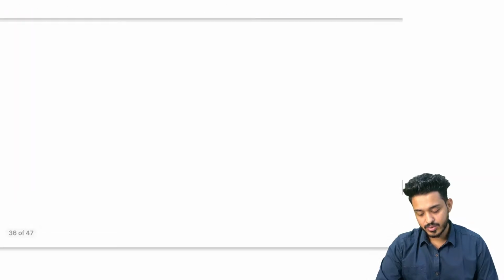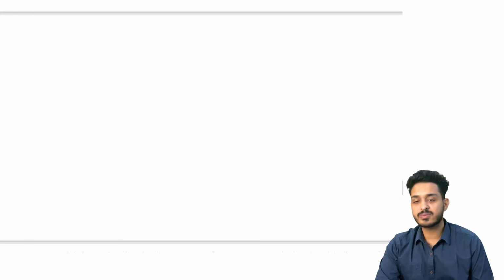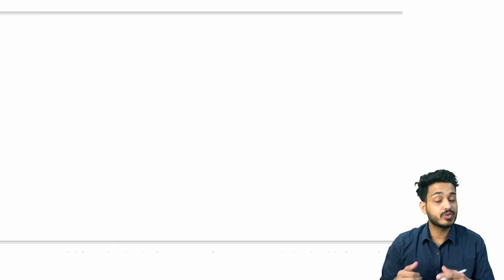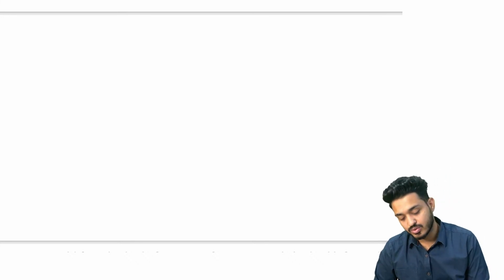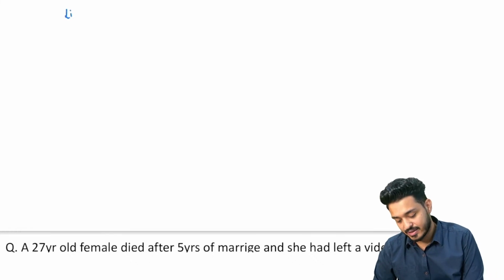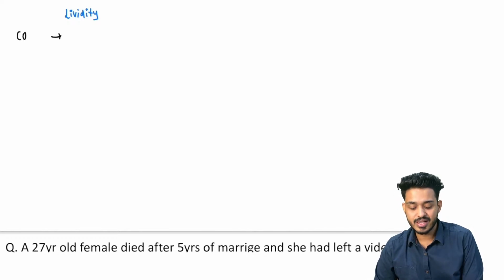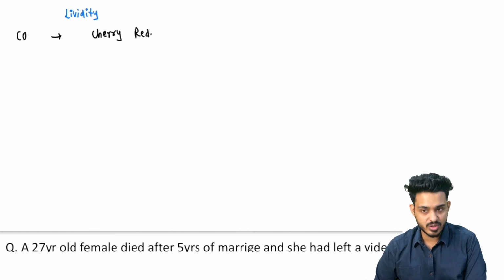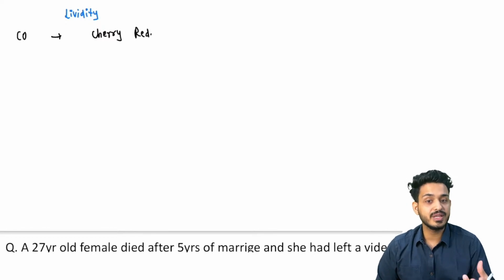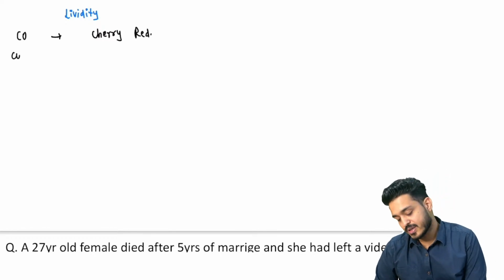So let me make you write all these postmortem changes. These are the lividities. I have told you postmortem changes, right? Some changes and their smells. First of all, let's talk about carbon monoxide. Carbon monoxide is going to give you cherry red color. The patient will have cherry red color if the poisoning is because of carbon monoxide. Remember, the treatment of carbon monoxide is going to be oxygen, right?